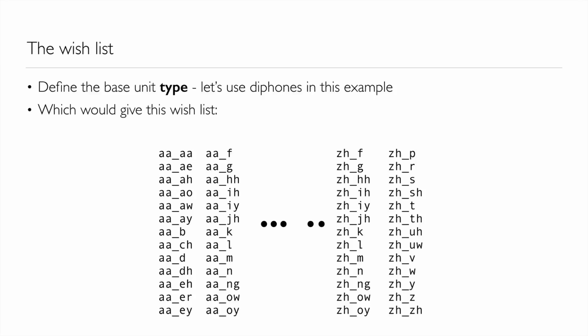One way to think about the algorithm is to imagine a wish list that enumerates every possible type that we're looking for. If we were just looking for diphones, ignoring context for a moment, we would just write out the list of all possible diphones from this one to this one, remembering that silence would also be treated as a phoneme in this system.